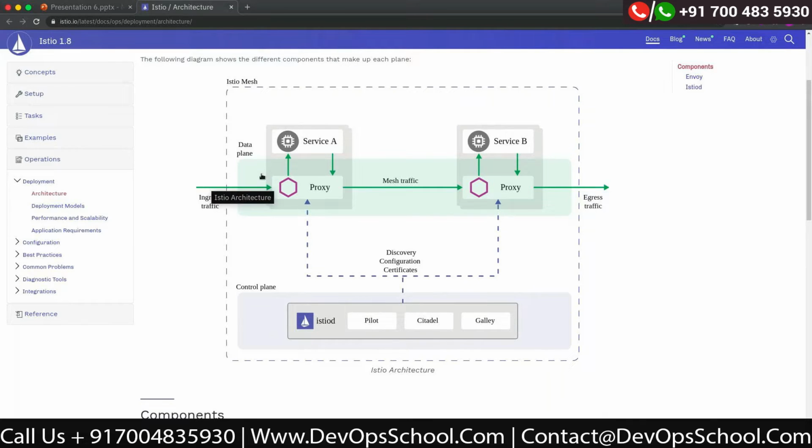Then in the data plane, you have the Envoy proxy. Envoy proxy is basically the heart of everything. Envoy proxy was made by Lyft, and later it was contributed as open source. It is written in C++ and it is very fast. That's why we are using Envoy proxy, because for a proxy you need efficiency, as in it shouldn't increase the latency. One of the features of Envoy proxy is that it does everything without adding much latency in your network.